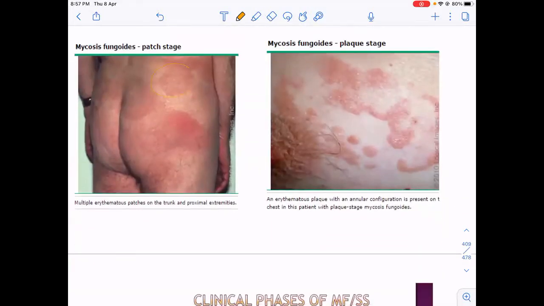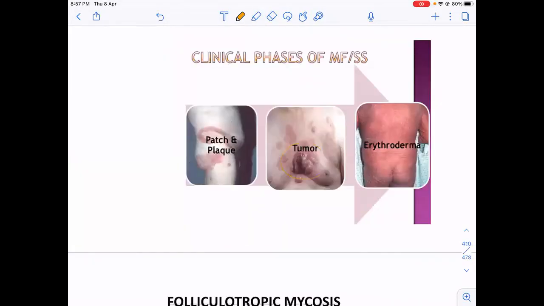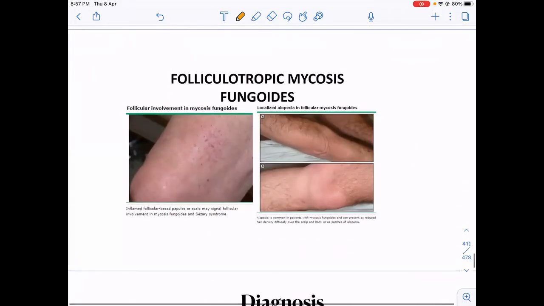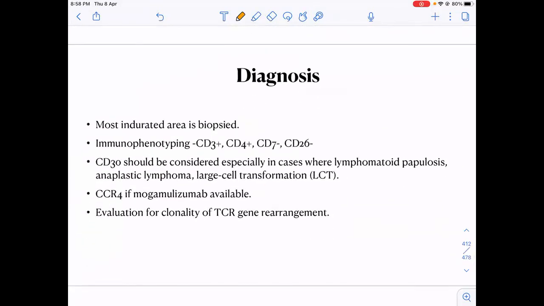So these are the patchy stages of mycosis fungoides and these are the plaque-like stages. Here the patient has developed tumor-like stage, and this is complete erythroderma. This is the type in which only the area around hair follicles is involved, called folliculotropic.